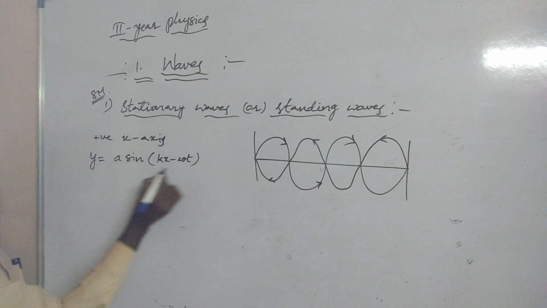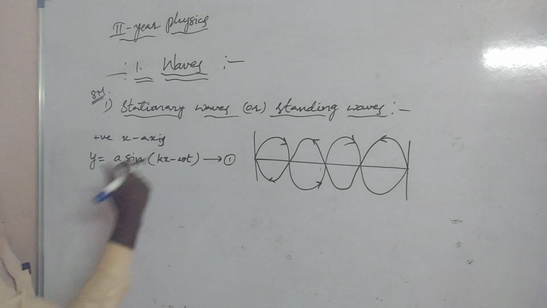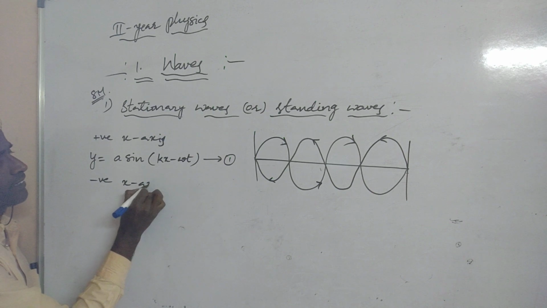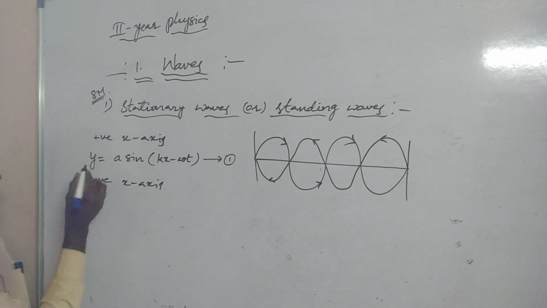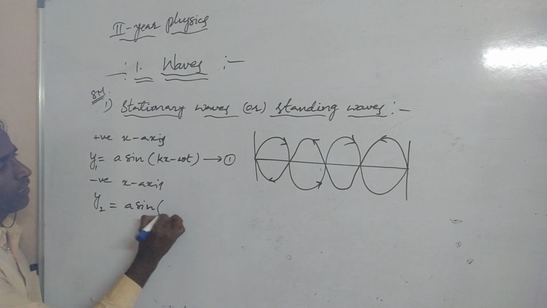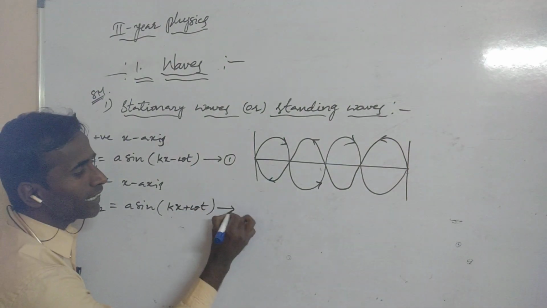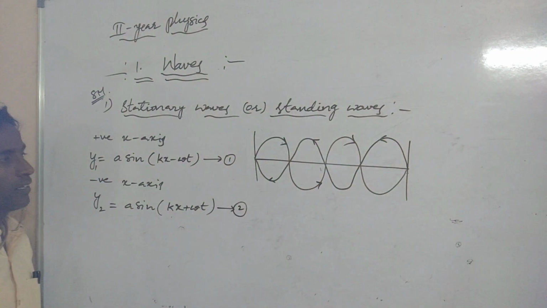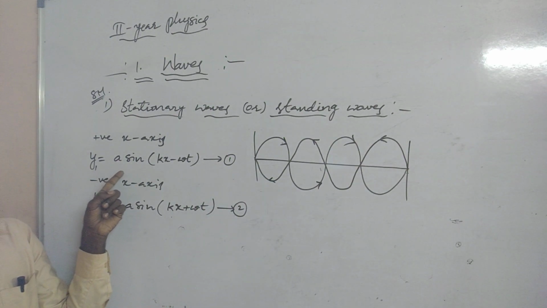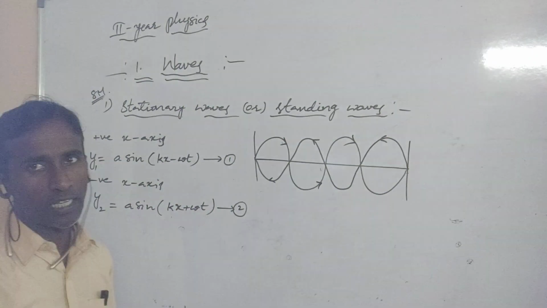This is the first equation. Another wave can be traveling opposite, in the negative x-axis. For the negative x-axis, this is y1 and this is y2: y2 = a sin(kx + ωt). This is the second equation. So displacement y1 = a sin(kx - ωt) and y2 = a sin(kx + ωt).